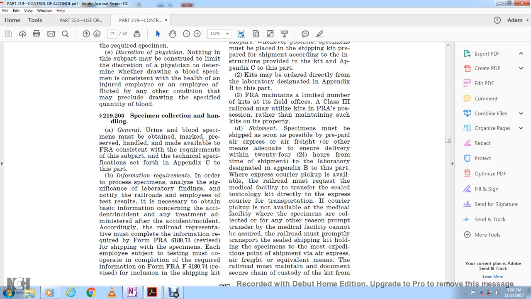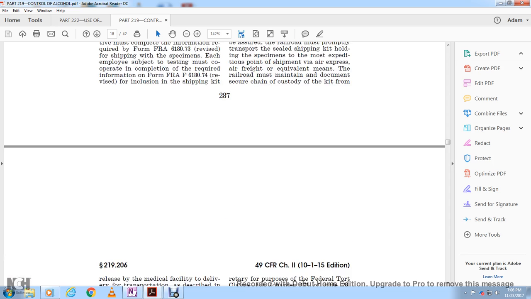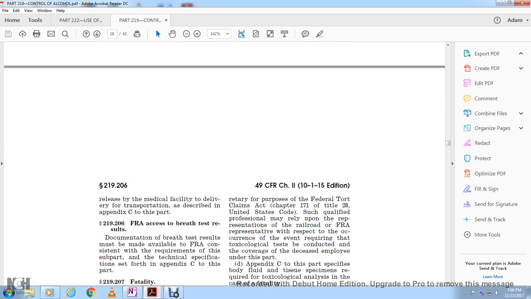The railroad must promptly transport the sealed shipping kit with the specimen to the most expeditious point of shipment via air express, air freight, or equivalent means. The railroad must maintain a documented, secure chain of custody of the kit from release by the medical facility to delivery to the transportation, as described in Appendix C of this part.